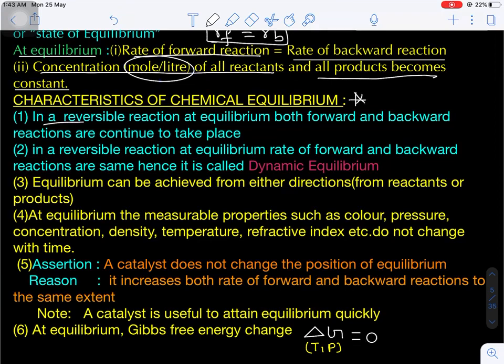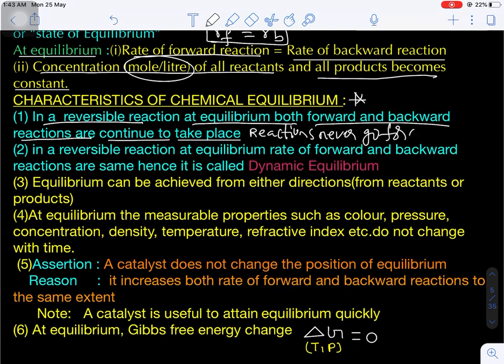The first point: in a reversible reaction at equilibrium, both forward and backward reactions continue to take place. That means the reaction never goes for completion. This is very important.